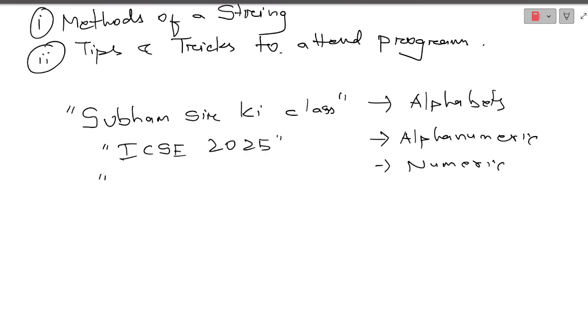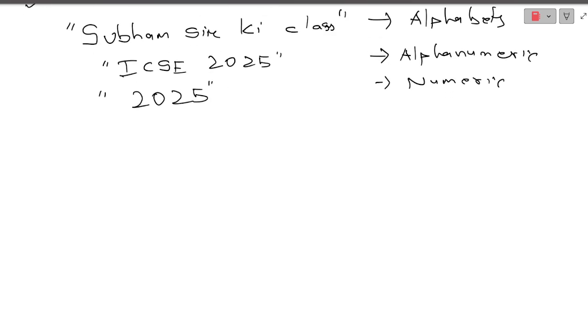This is just a very fundamental thing that I am discussing right now. If you are already aware of this, you can skip the video to the point where I explain the second part, that is the tips and tricks to attend any type of programs. It can also be numeric, 2025, but it should be with double quote. And the next thing, this is the first concept. The second concept is